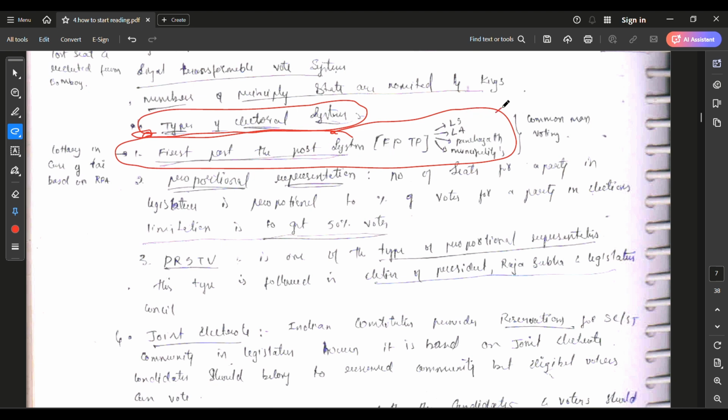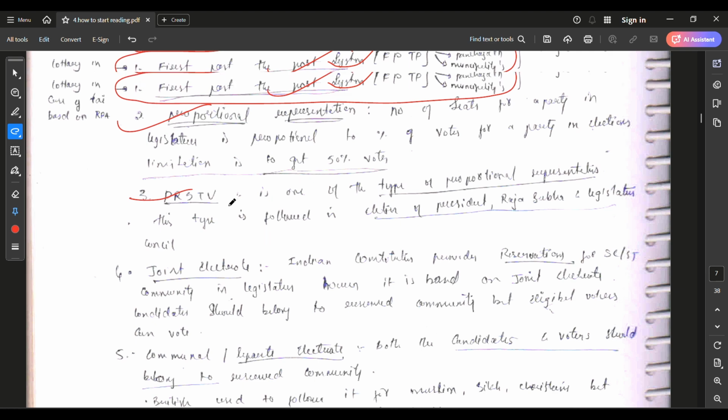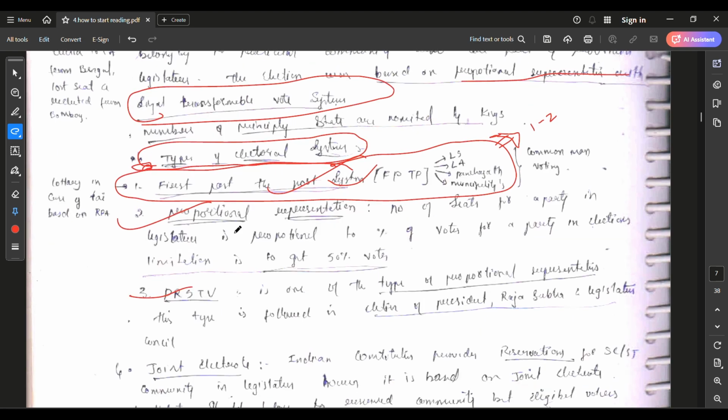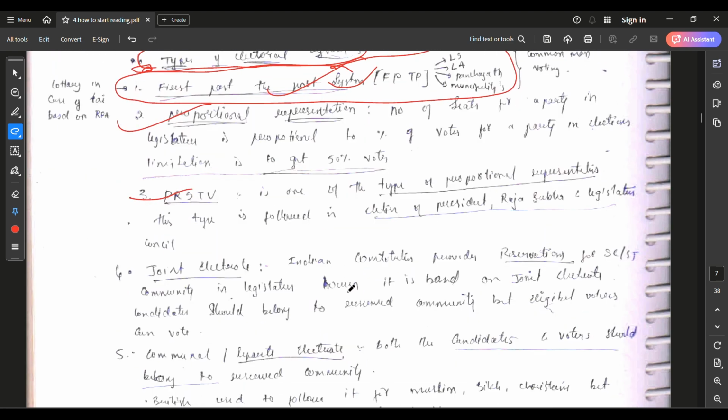We don't want to spend 10 to 15 minutes reading NCERT for this topic, the first past the post system. That's why I brought this topic here. By reading within 1 to 2 minutes, you're going to understand about the first past the post system and proportional representation, PRSTV. PRSTV means proportional representation with the single transferable vote. That is PRSTV. Don't confuse, guys.